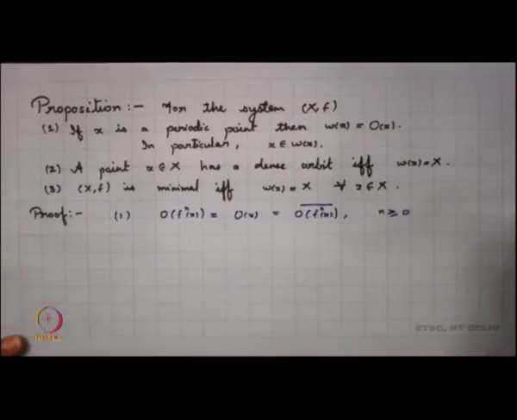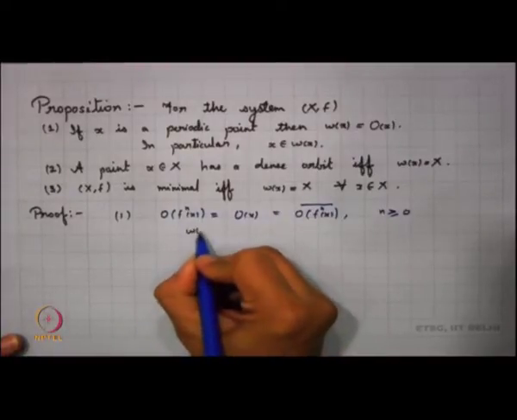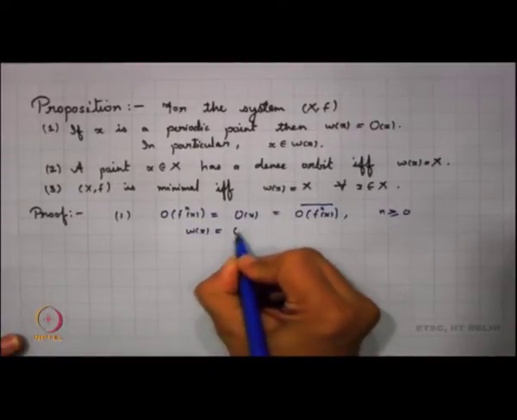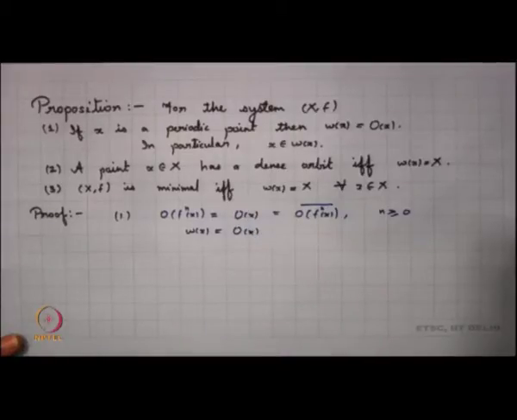So, when I am looking into the limit set, this is anyway going to be the orbit of x. So, if x is a periodic point, then definitely the limit set is the orbit of x.